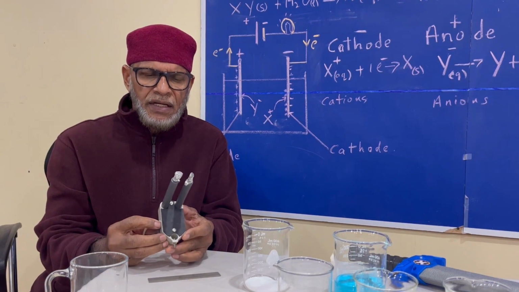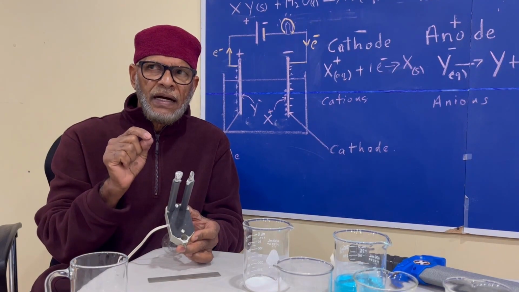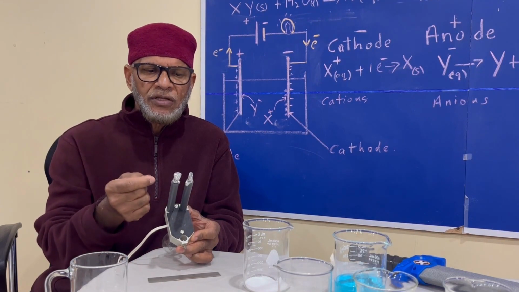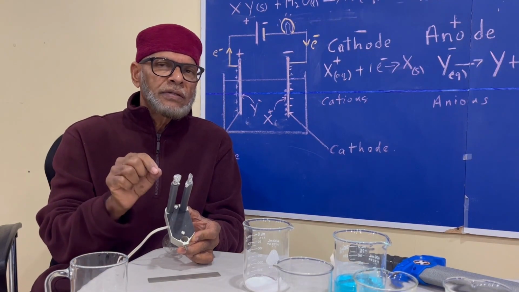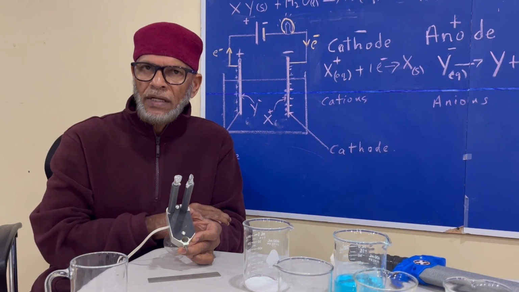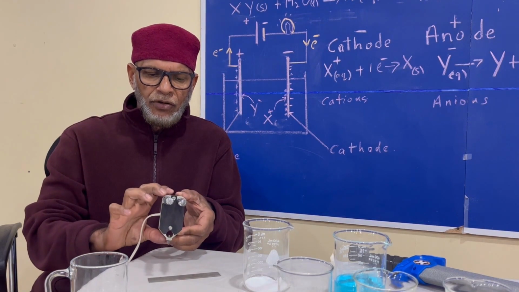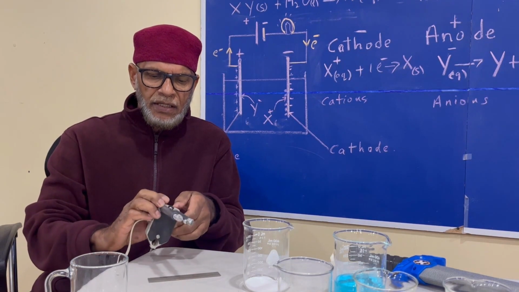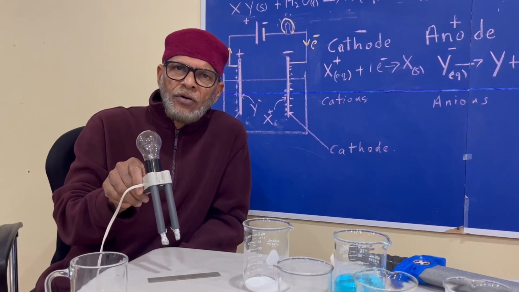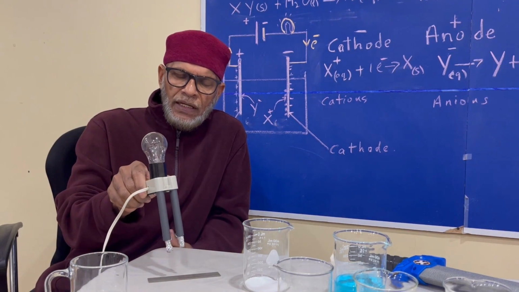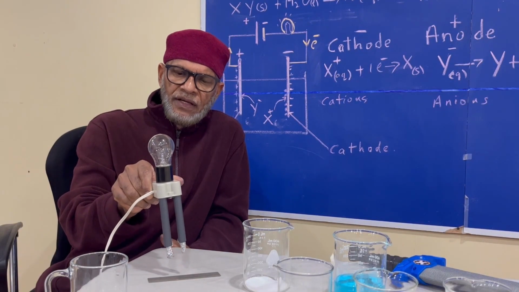This conductometer has two electrodes which are at a difference of electric potential of 120 volts. One electrode is called the cathode and the other one is called the anode. Any substance that bridges or closes the circuit here, which is right now open, will allow electrons to flow from the cathode to the anode, and the circuit becomes complete or closed.